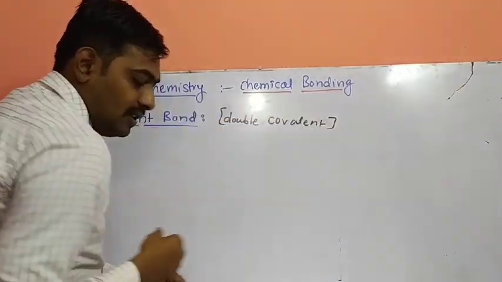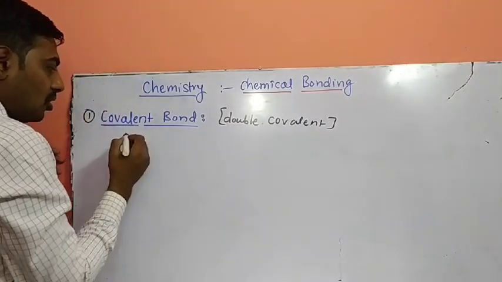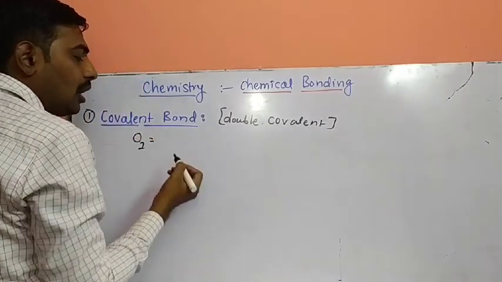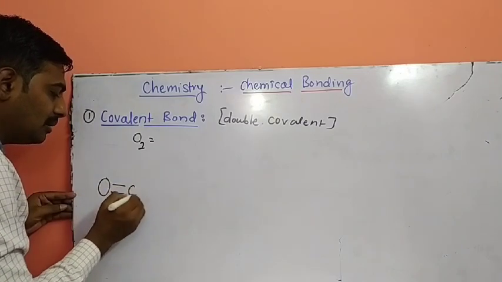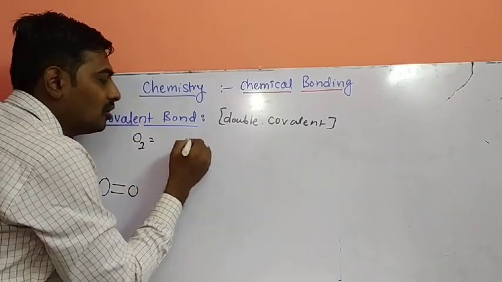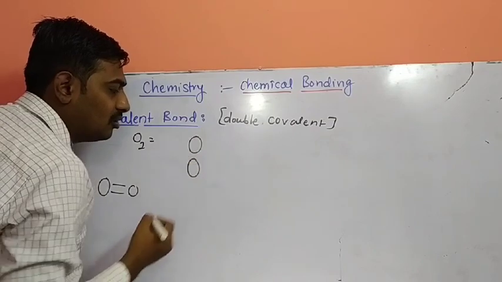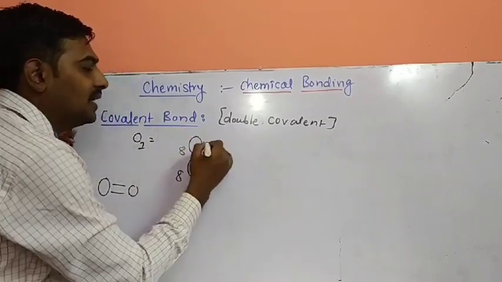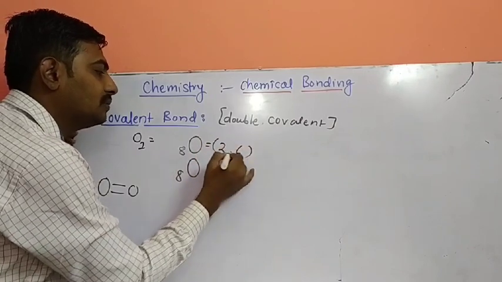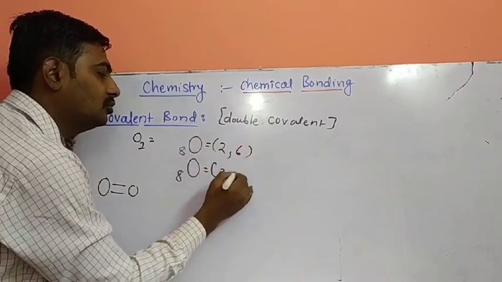So we'll see the example. First, the O2 molecule. So how is the O2 molecule formed? The O2 molecule is formed by an oxygen double bond. Oxygen atom, again the same oxygen atom, and second oxygen atom. Oxygen atom has atomic number 8, electronic configuration 2, 6. Second oxygen atom 2, 6.